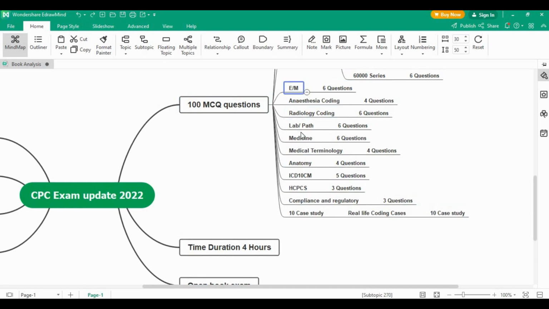After evaluation and management, the next section is anesthesia coding, and the total for this anesthesia coding section is 4 questions for 4 marks.